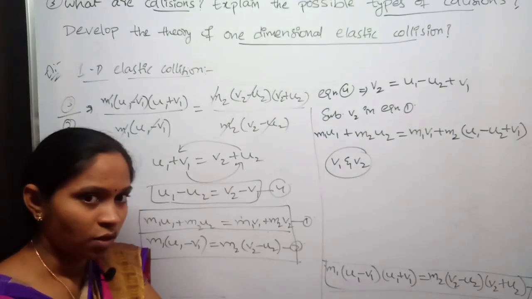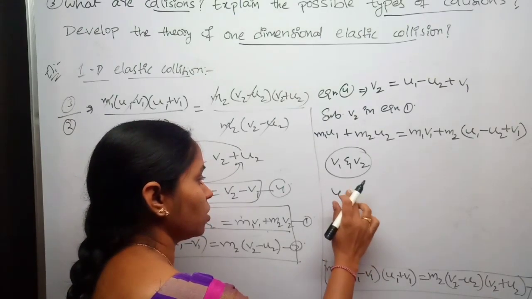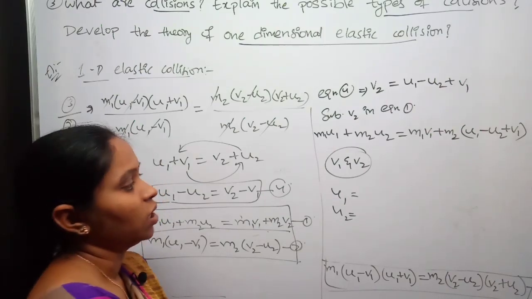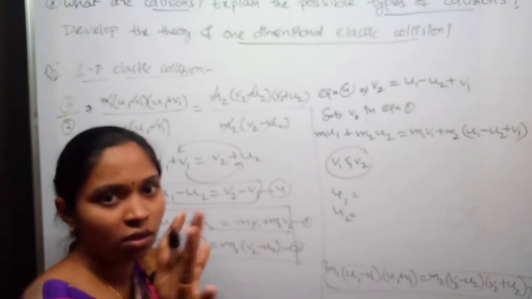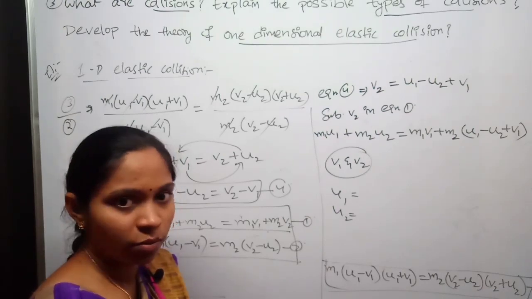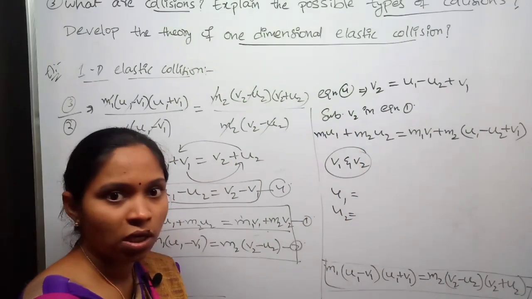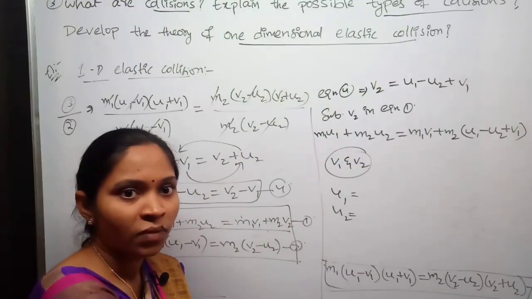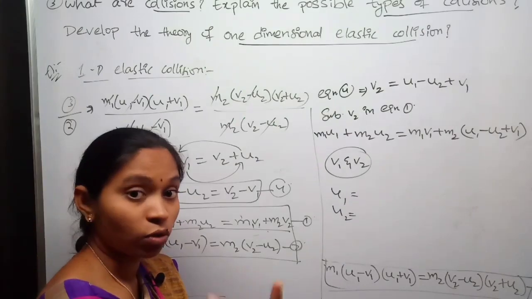Initially we know the velocity values u1 and u2 of the objects. For example, a car met with an accident with a lorry. The lorry driver and the car driver know the initial velocities of the lorry and the car. There is an accelerometer, and if you see it, we will know. And if you know the masses of this lorry and car, then using these equations you can find out the final velocities of lorry and the car after collision.